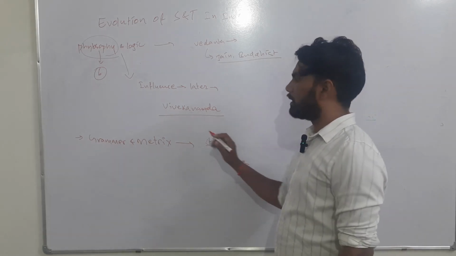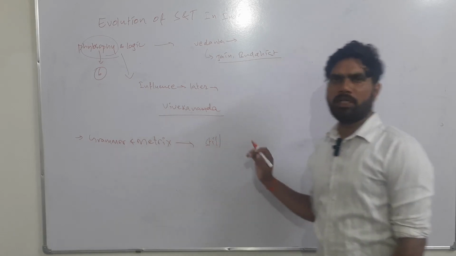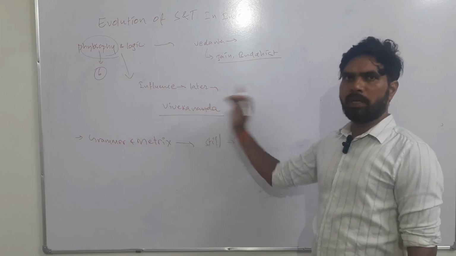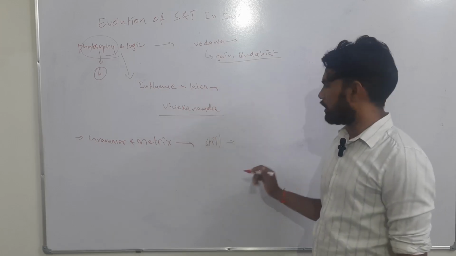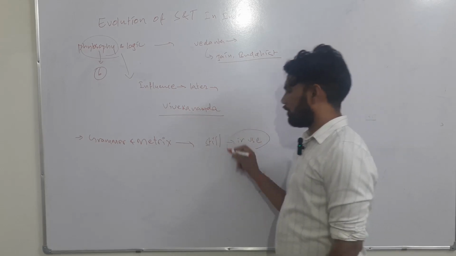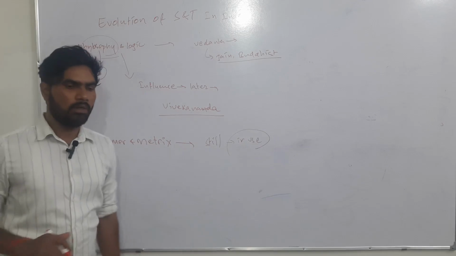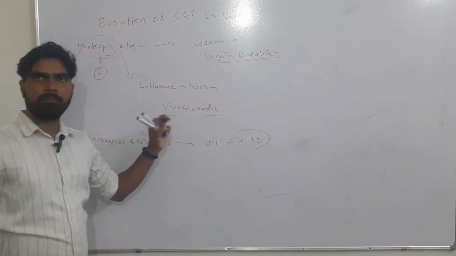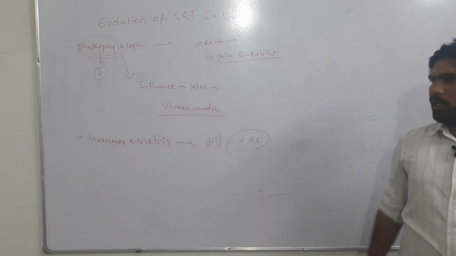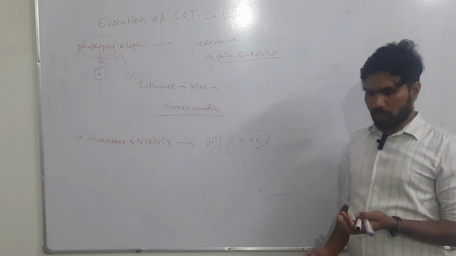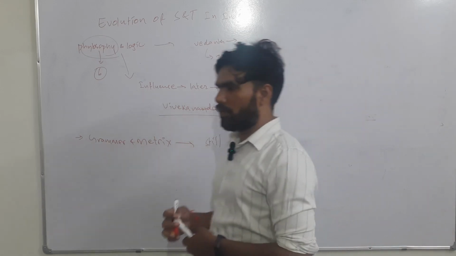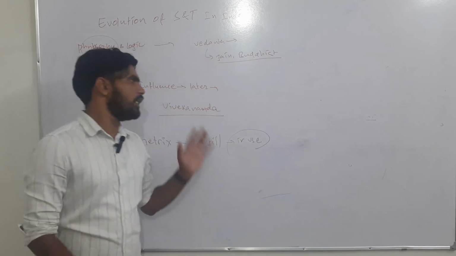Whatever grammars we have for various languages, in one way or the other, the grammatical aspects developed in ancient time are still in use, not only in our country but in various parts of the world. So these are the various other areas where a lot of advancements in learning have been achieved. This is the story of the evolution of science and technology and advancements in learning in the ancient time.